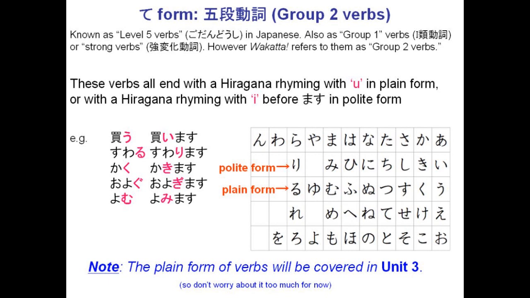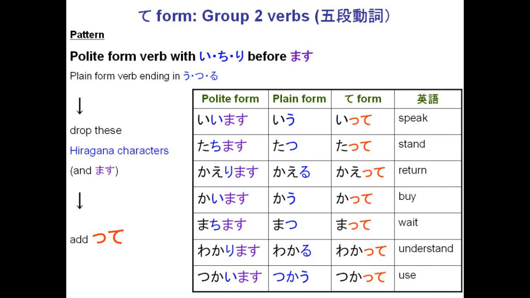As many of you will no doubt remember from the junior course, there are different rules depending on what comes before the mas in terms of how to put it into TE form. And some teachers like to teach songs and whatever. I'm not very good at that, but you can look back at that if you want. But anyway, the rule here, if the verb has I, chi, or ri before the mas, you drop that hiragana, you drop the mas, and you replace it with a small tsu and te.